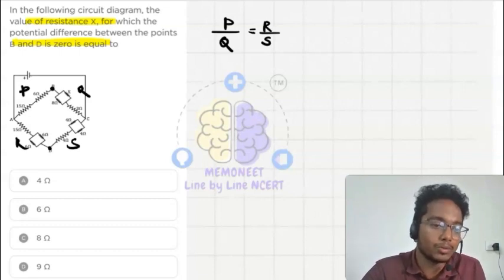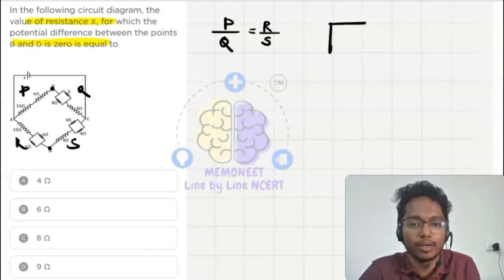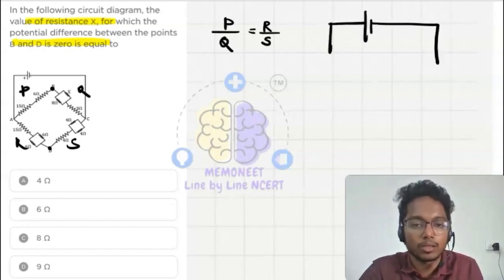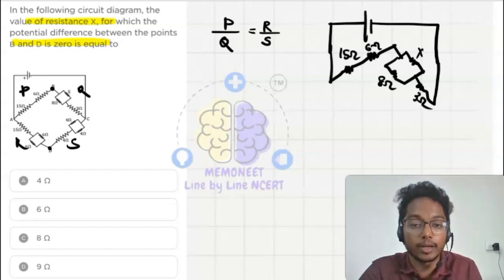So let's find out the net resistance. I think it is not visible clearly, so I will draw it for you. This is 15, this is 6, this is 8 ohm and this is 3 ohm. This is 15 ohm, this is 6 ohm, this is X, this is 8 ohm, this is 3 ohm. Find the equivalent resistance for this one and this one.